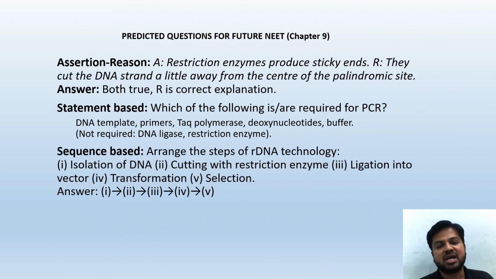Predicted expected questions are assertion-reason. Assertion: restriction enzymes produce sticky ends. Reason: they cut the DNA strand a little away from the center of the palindromic site. It is true. Both the statements are true, and that is a correct explanation. That is called sticky.